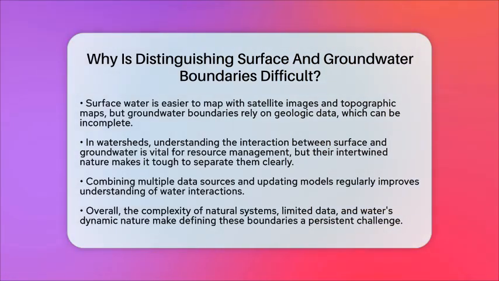The main reason it's hard to distinguish these boundaries is because natural water systems are so complex, data can be limited, and water is always moving and changing.